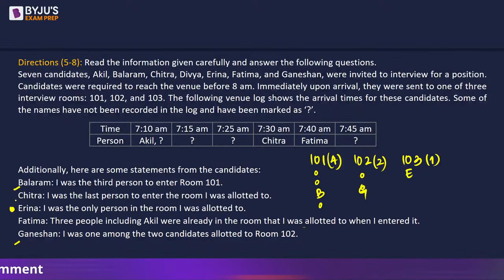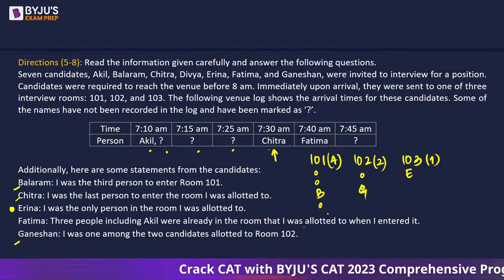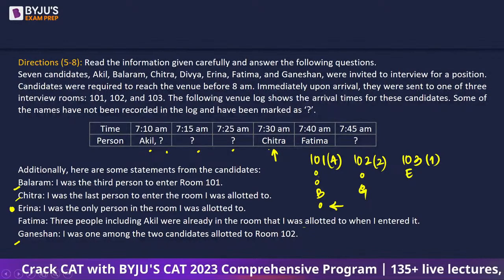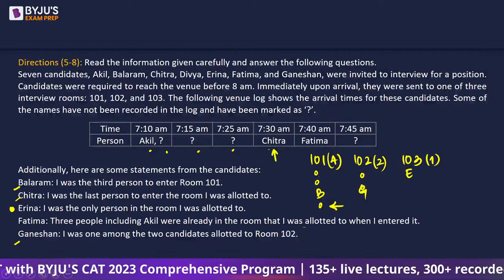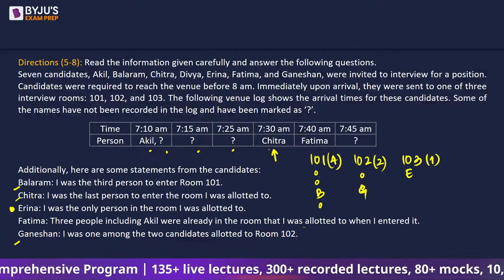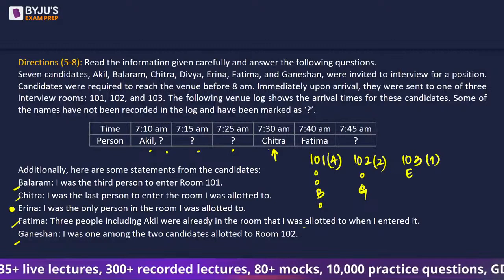Chitra says, I was the last person to enter the room I was allotted to. Chitra could enter fifth, which is absolutely possible, isn't it? Okay. Next, Fatima says 3 people including Akhil were already in the room that I was allotted to.